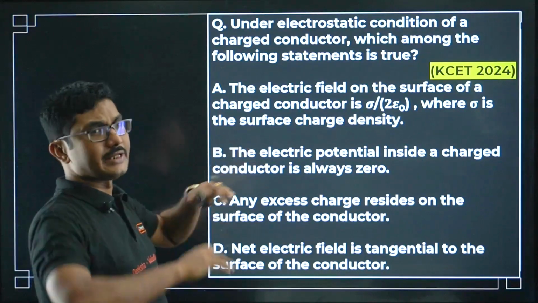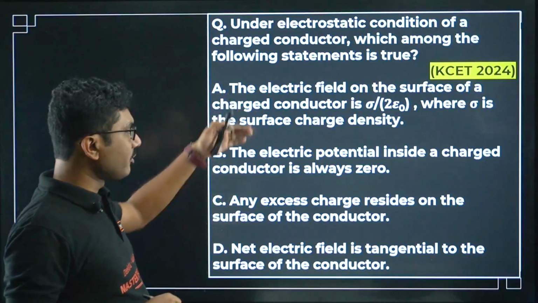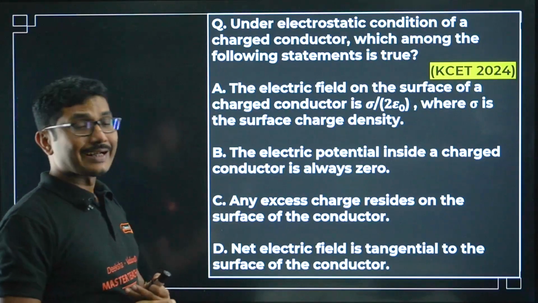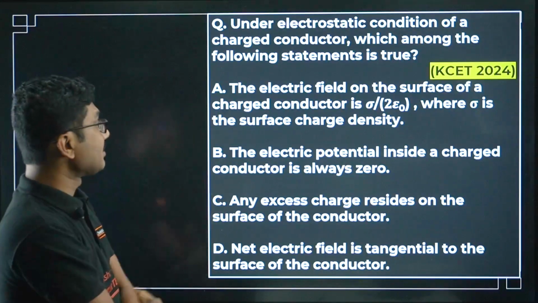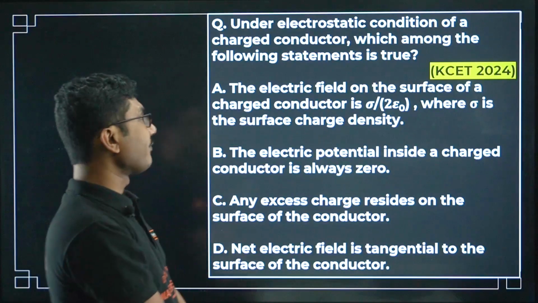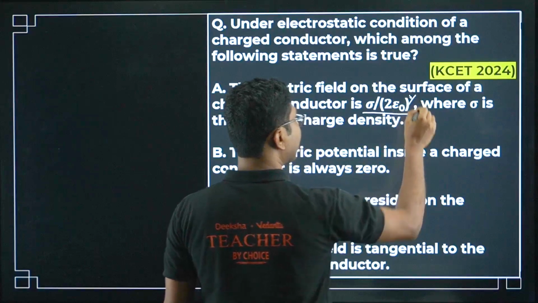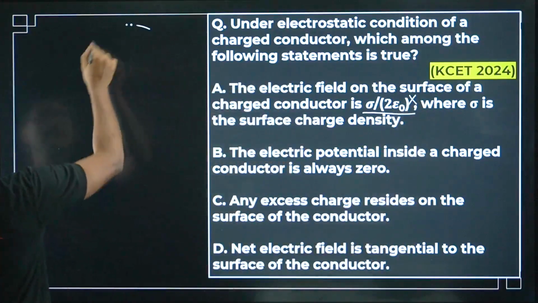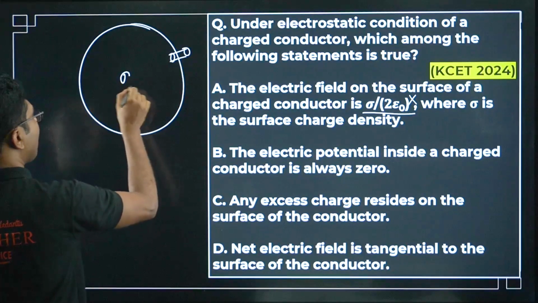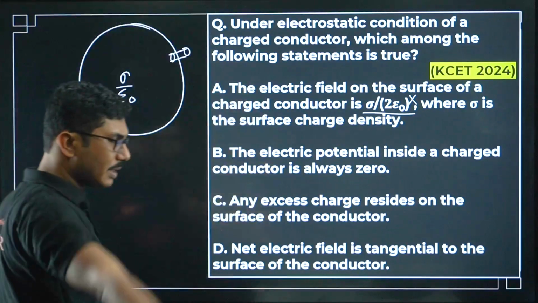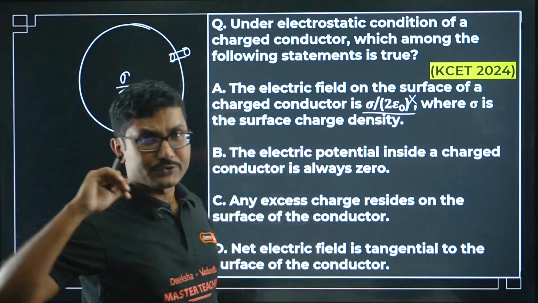Now this question is partly the next chapter, partly this chapter, because the correct answer can be found in the next chapter. First option: the electric field on the surface of a charged conductor is sigma by 2 epsilon naught. It is not correct. For a charged conductor, the electric field near the conductor is sigma by epsilon naught. The derivation used to be part of the syllabus, it is no longer there. So it will be sigma by epsilon naught.